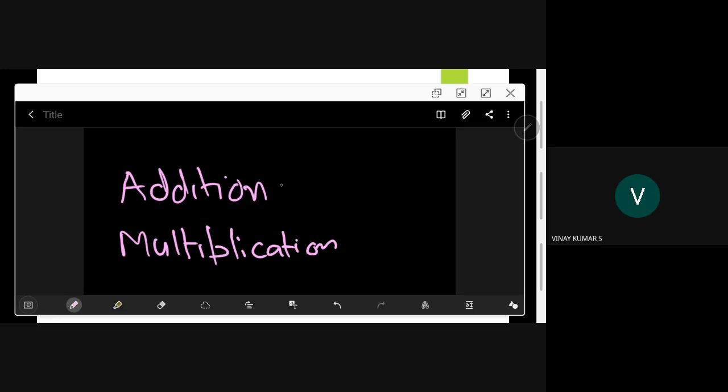So addition means you are adding two matrices, and the resultant will be obtained. When you are adding two matrices, they must be of the same type.